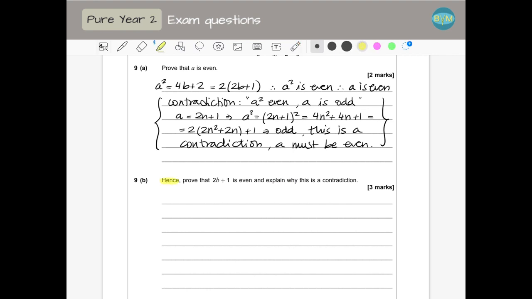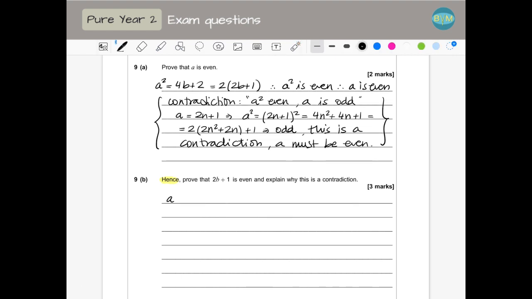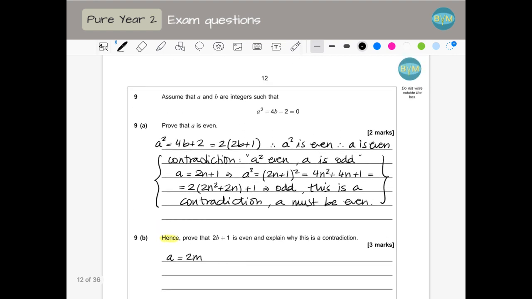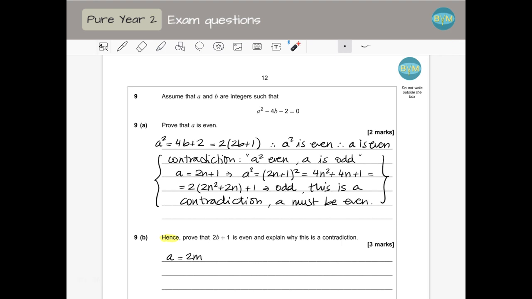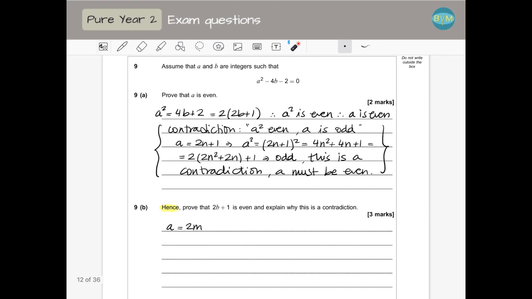So hence, just remembering that a is even, that means that we can write it as 2m, for example, 2 times another integer. We know from here that a squared is 2 times (2b plus 1). So we can write that (2m) squared must be equal to 2 times (2b plus 1), just substituting my a by 2m.